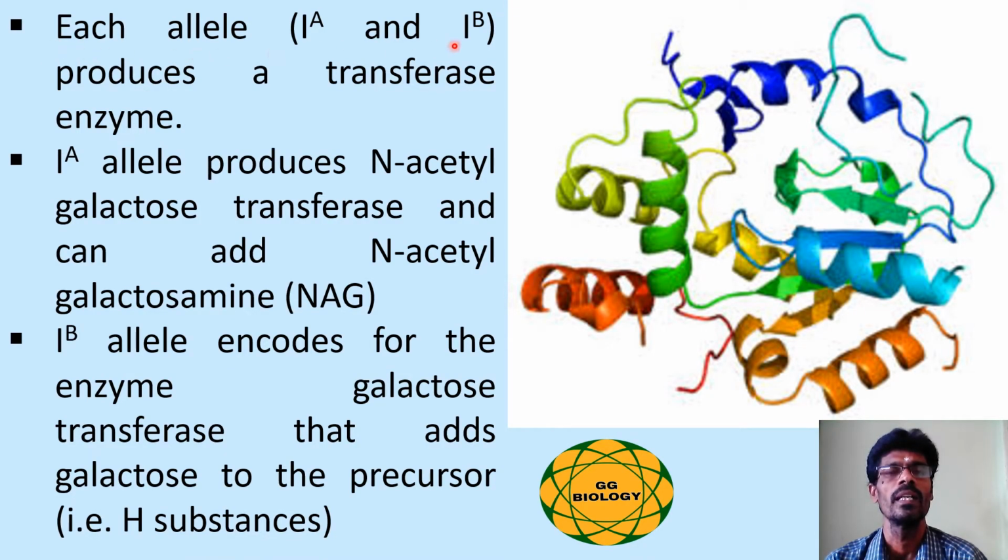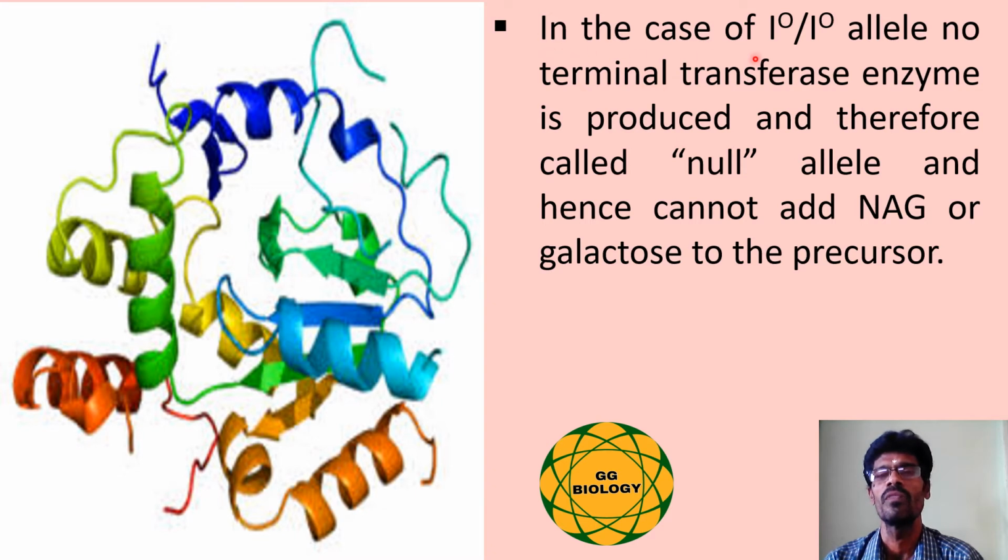Each allele, IA and IB, can produce an enzyme called a transferase enzyme. The IA allele produces N-acetyl galactosamine transferase, which adds N-acetyl galactosamine, whereas the IB allele encodes the enzyme galactose transferase that adds galactose to the precursor. In the case of the IO allele, no terminal transferase enzyme is produced, and therefore it is called a null allele, and hence cannot add N-acetyl galactosamine or galactose to the precursor.